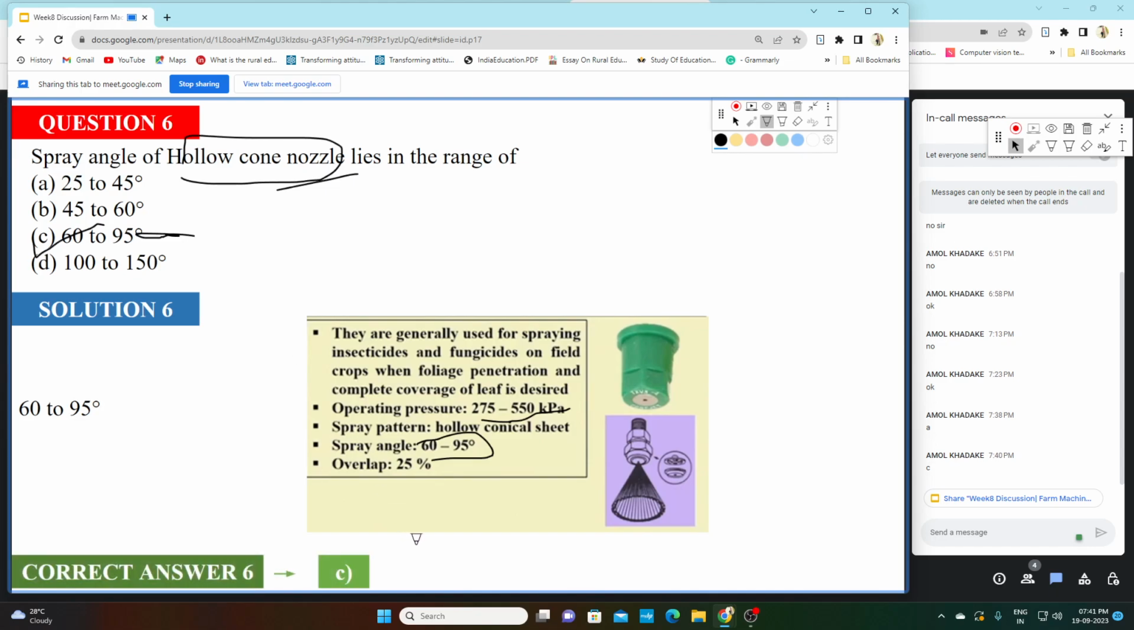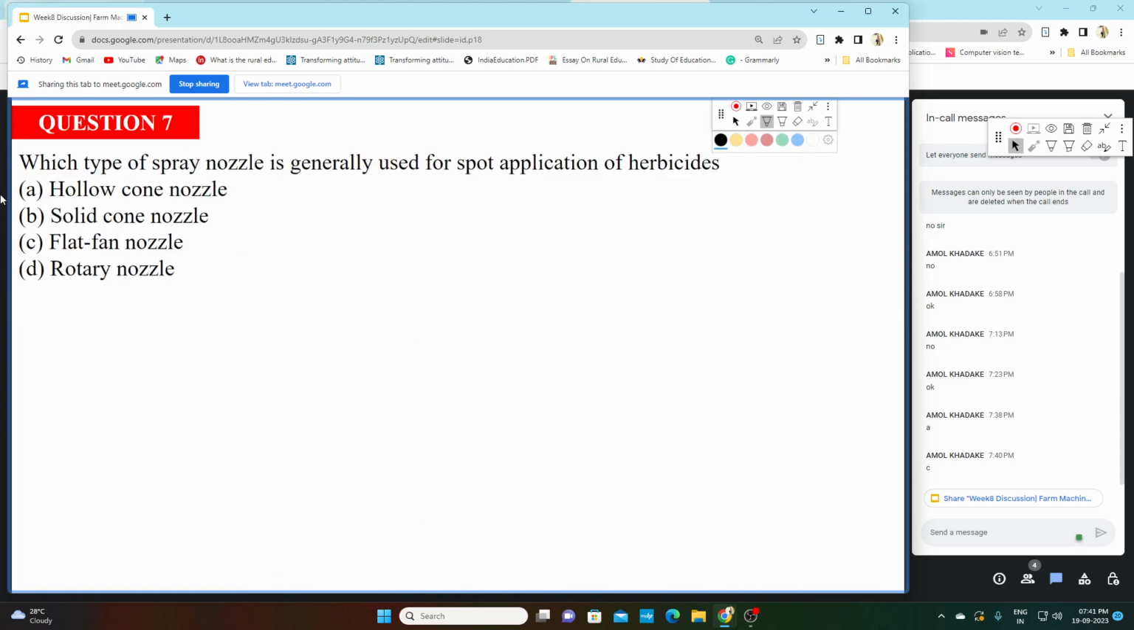Okay. So let me move to the next question. Which type of spray nozzle is generally used for spot application of herbicides? Option A is hollow cone nozzle, option B is solid cone nozzle, option C is flat fan nozzle, option D is rotary nozzle. So any guesses for this? Okay, so let me see.